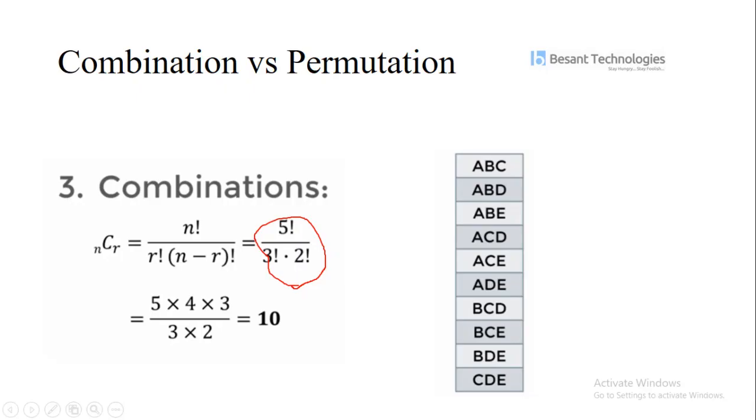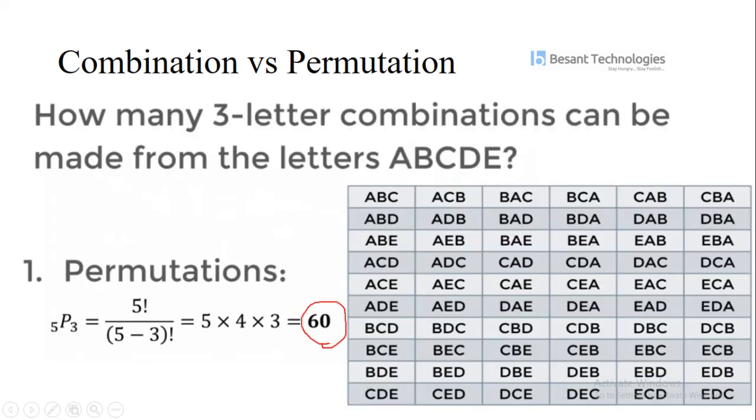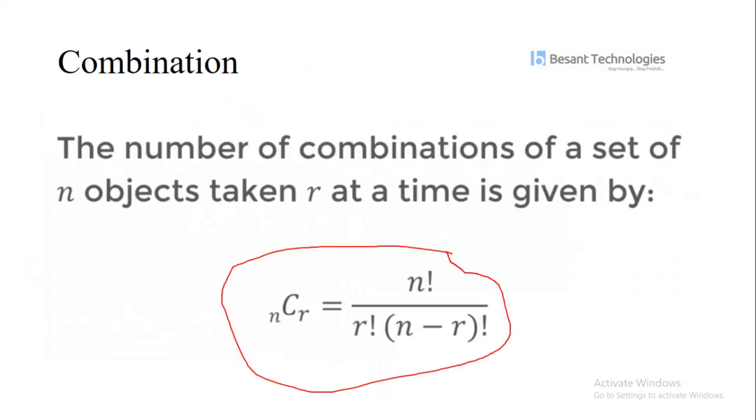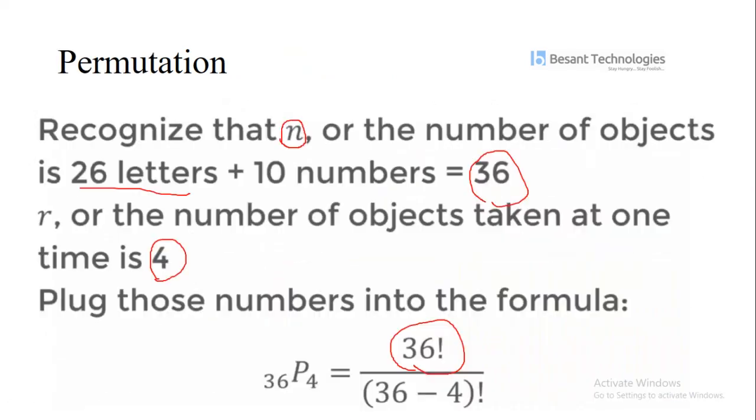So this is permutation versus combination. The combination formula does not depend on the order, but permutation does depend on the order as well. So the concept of probability is built on combination and permutation.